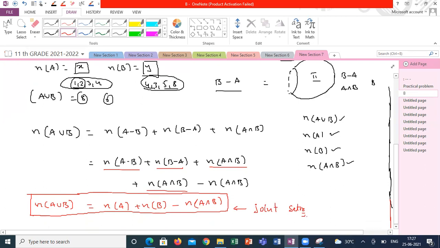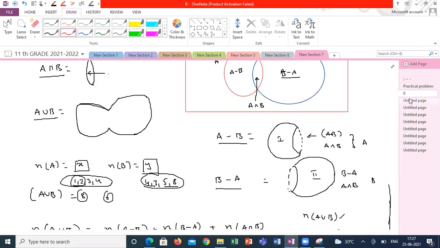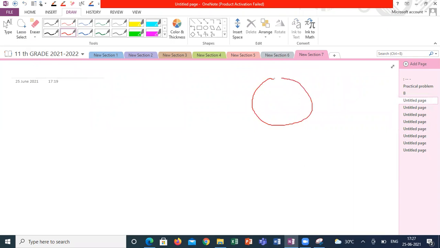Is it clear, guys? Anyone having any doubt in this? Okay. How did I get n of A, and how did I get n of B? That is the important key here. n of A is two parts. If I take it from this diagram, set A is like this. If I split it, it will be like this.